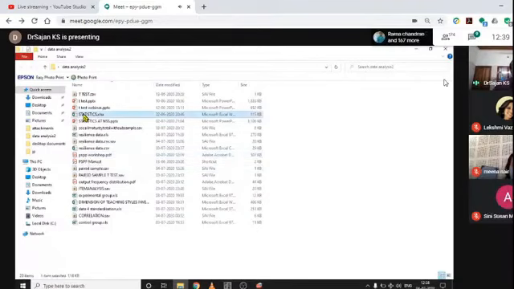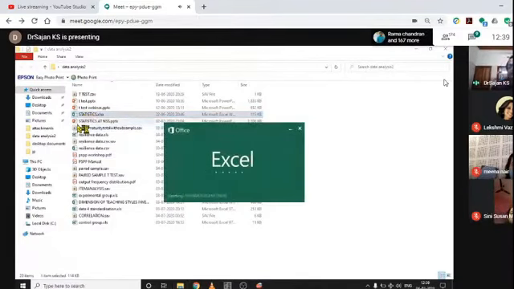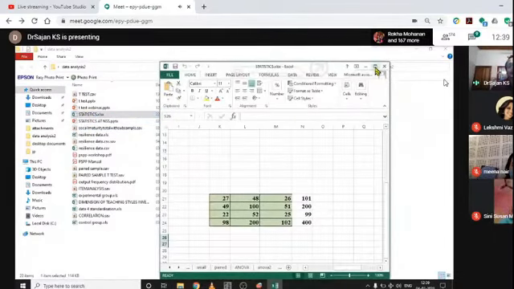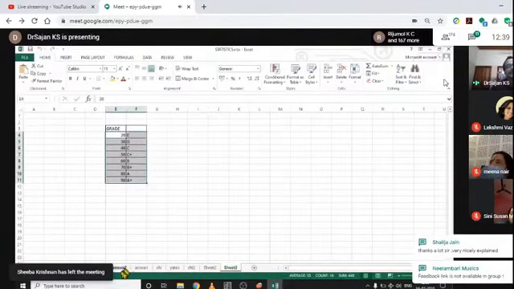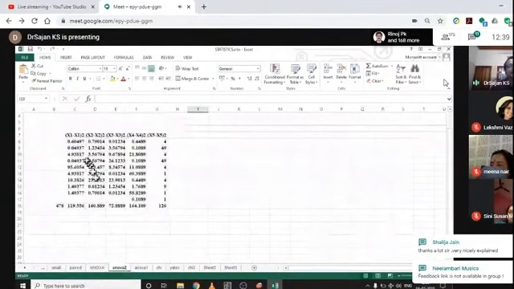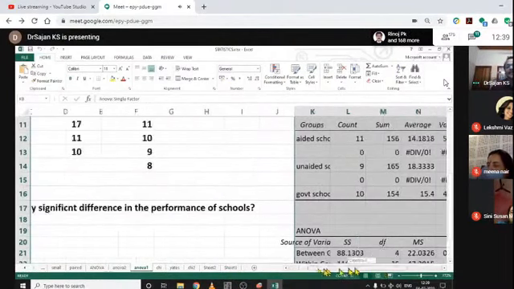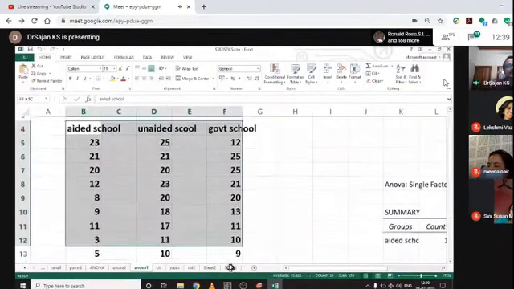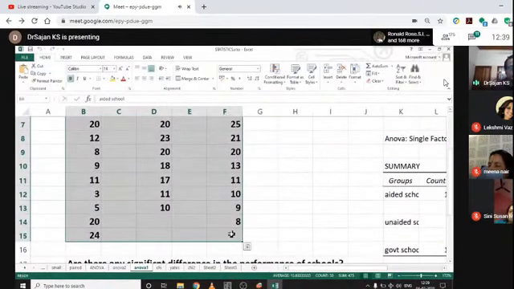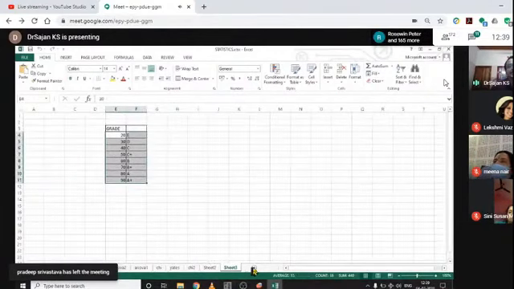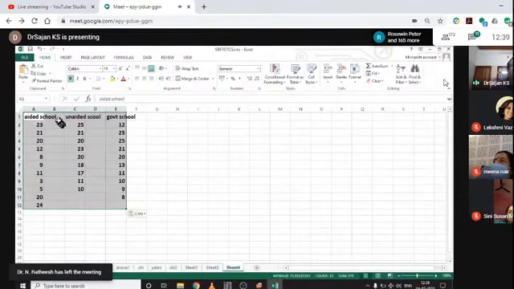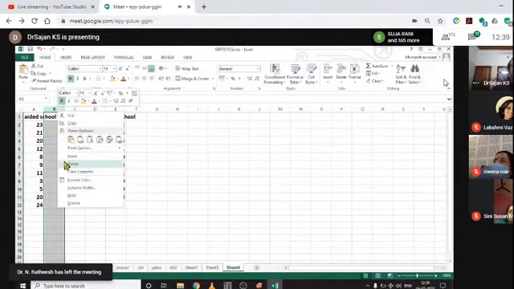Here in the statistics file, I make some change in the structure of the data. Here in the last sheet, I created a set of data, and it is not saved. I want to copy it again from here. I'll demonstrate how to make it suitable for SPSS, and this is the same for SPSS as well as for PSPP. The structure of data is different. Here we cannot make it in 3 columns because it needs to be in a single column.